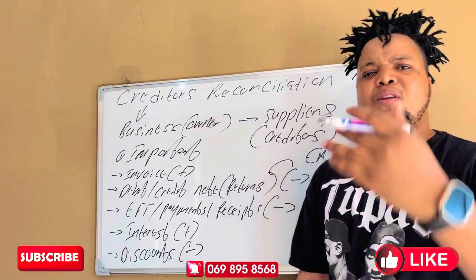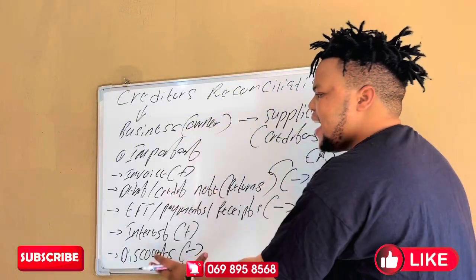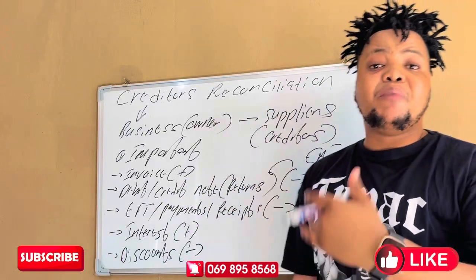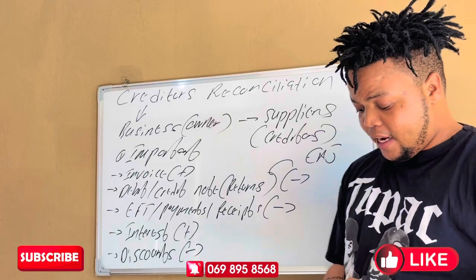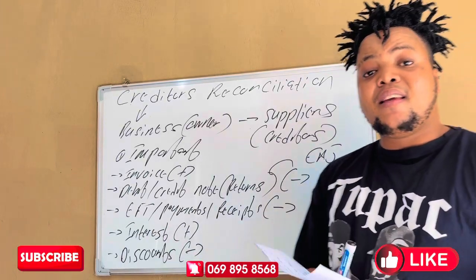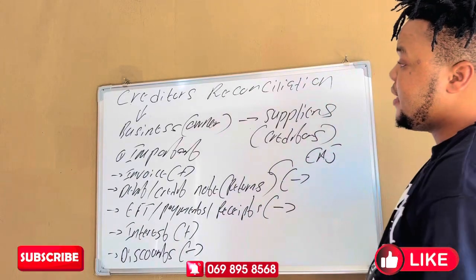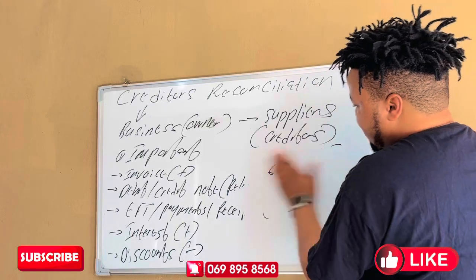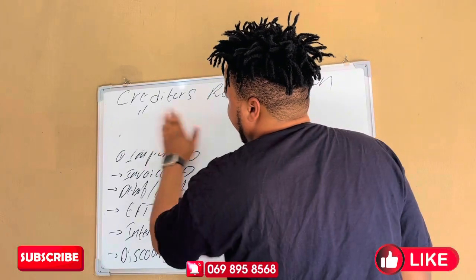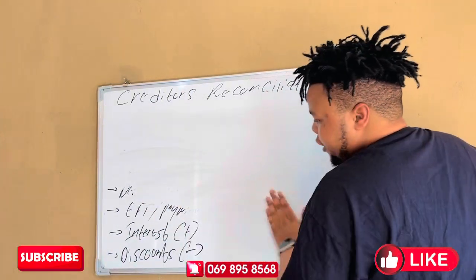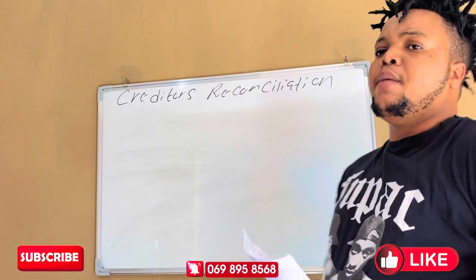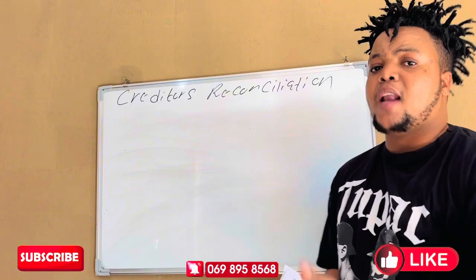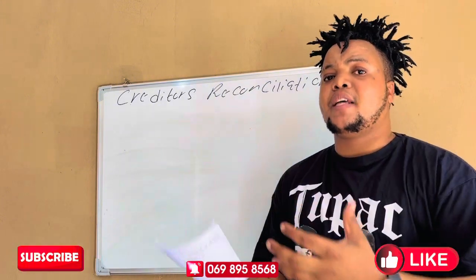So when you start the Creditors Reconciliation, understand how these concepts behave in terms of the transactions. I'm sure you understand what I've explained. So that was the first important thing that we have in the Creditors Reconciliations. Let's look at aspect number 2. And don't forget that this is the reconciliation between the business and the suppliers that we are buying on credit from,